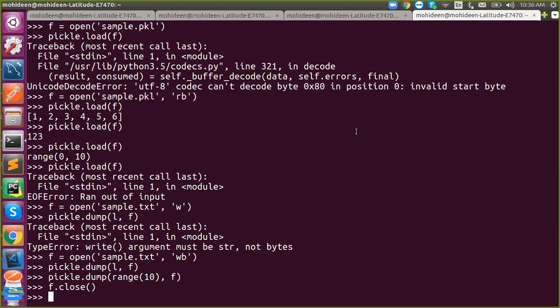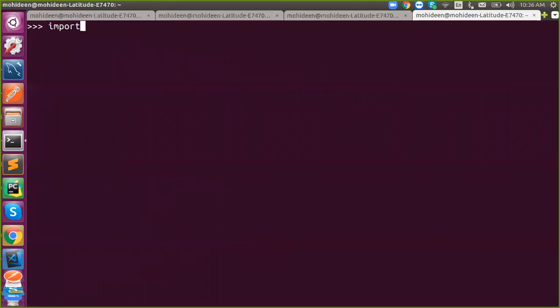We never know how many objects are there. It is actually reading line by line, so we don't know how many arguments are there. So sometimes we get an end of file error. That is in pickle. To overcome that, there is a module called